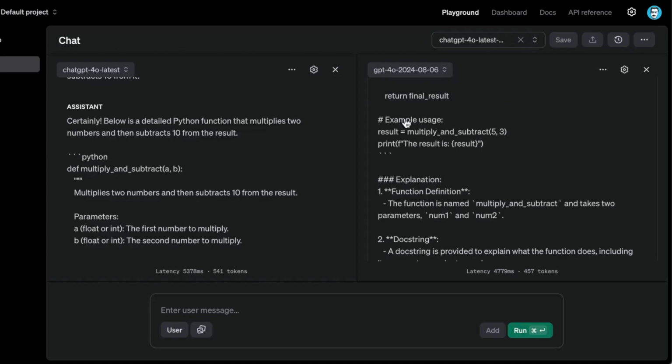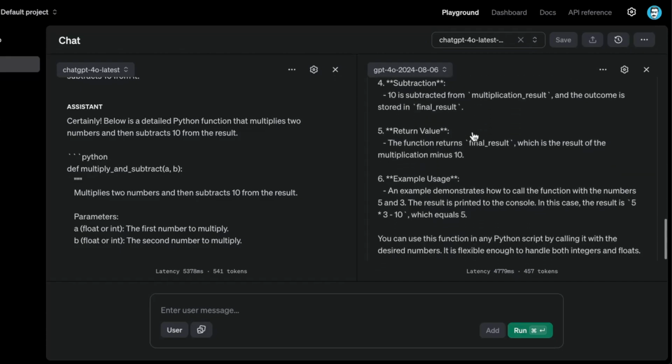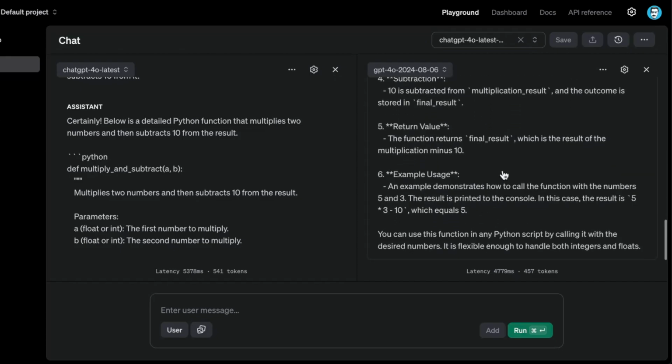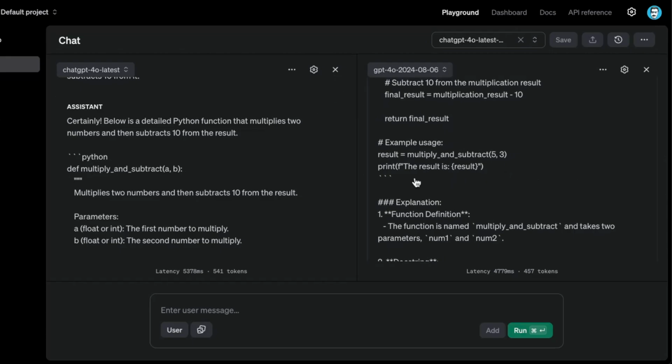So it has an example usage. I see this is very common with these models. Then it gives me an explanation as well and how to use it. Okay, I'm happy with this. I think this looks good. It even has the example here.